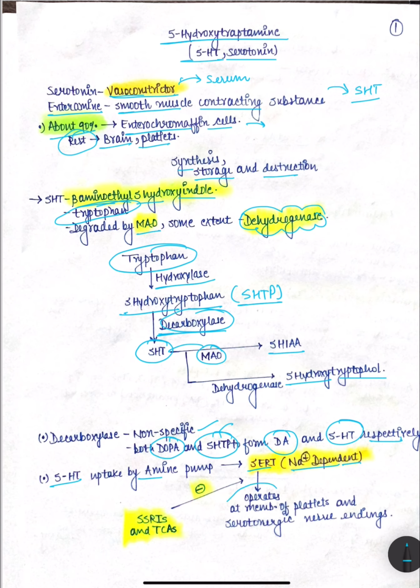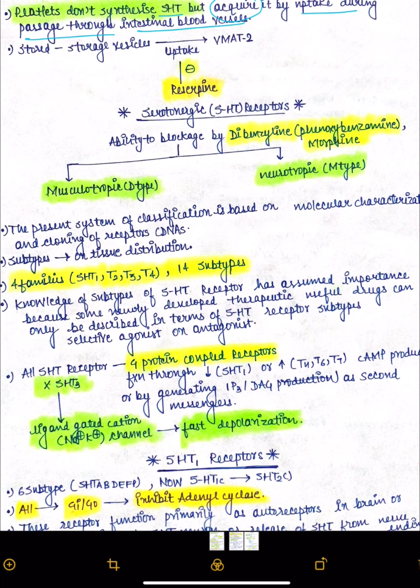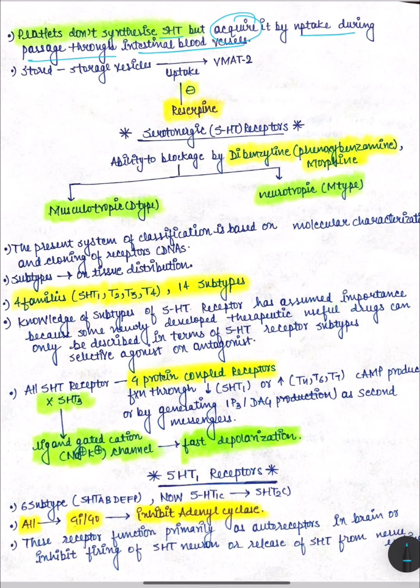Okay, it will operate on the membrane of platelets and serotonergic nerve endings, and it is inhibited by SSRIs, that is selective serotonin reuptake inhibitors, and TCAs, these are tricyclic antidepressants. Platelets don't synthesize 5-HT, but they acquire it by uptake during the passage through intestinal vessels.